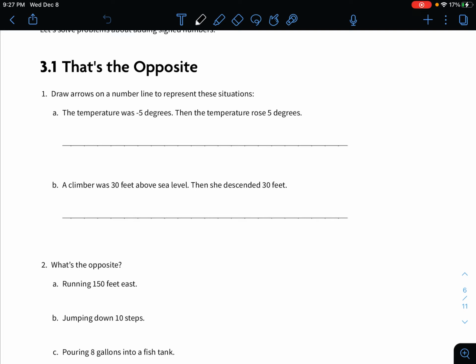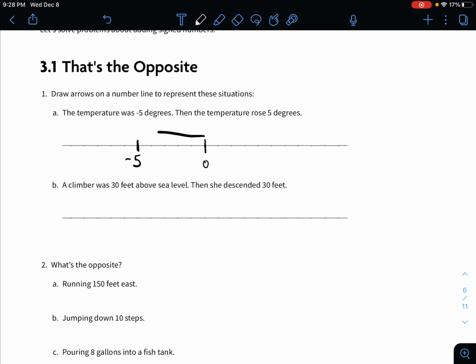So the temperature was negative 5 degrees, so I'm just going to refer here to the number line. There are little tick marks on this line that you can use. If not, just make one on your own paper. We can use those to represent the tick marks, so we'll just label one of them as 0.